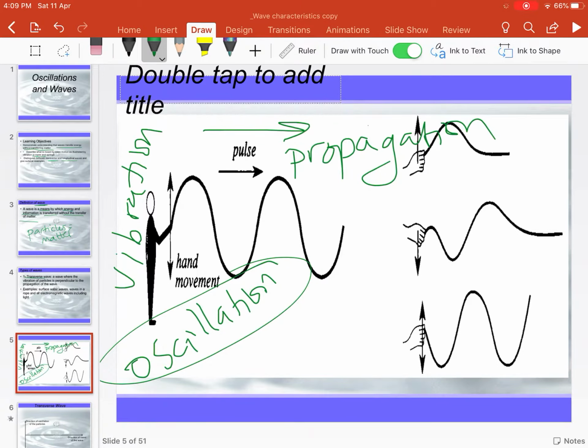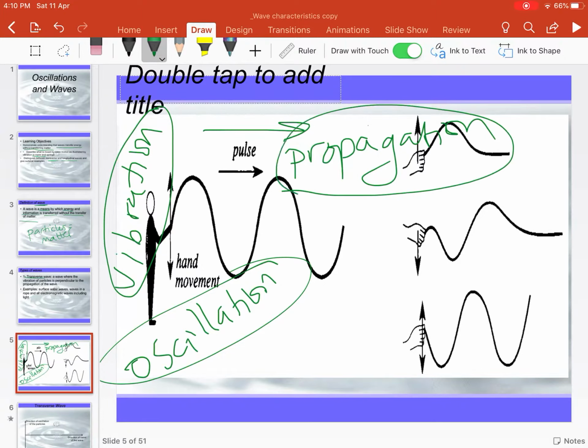Oscillation, which is similar to vibration, and it's basically the bouncing of the particle. That's called oscillation or vibration. Now the word propagation, it means here the direction of wave travel. That's what it means, the direction of wave travel.